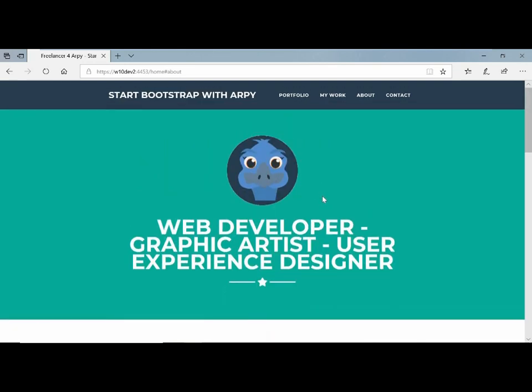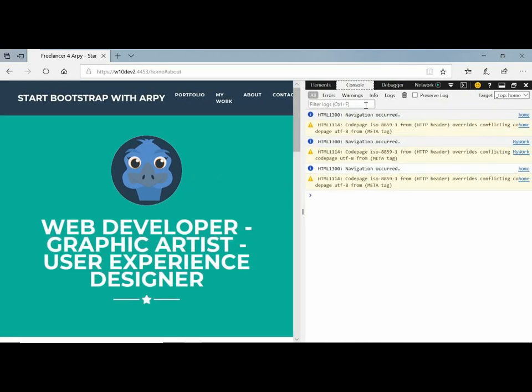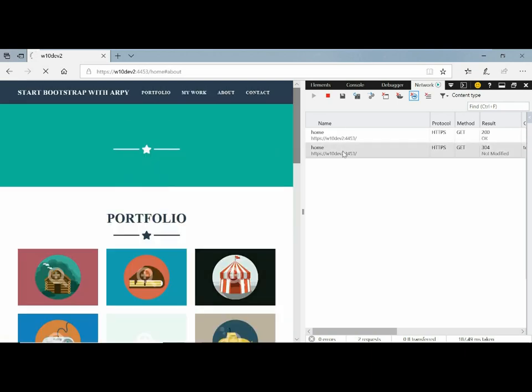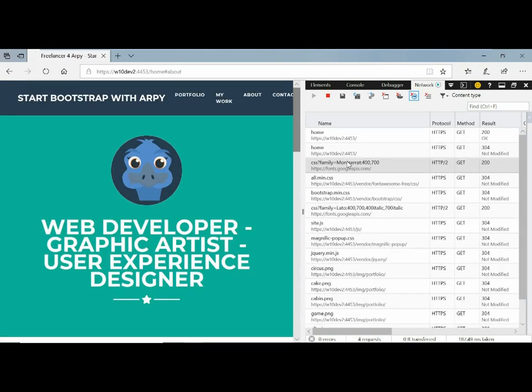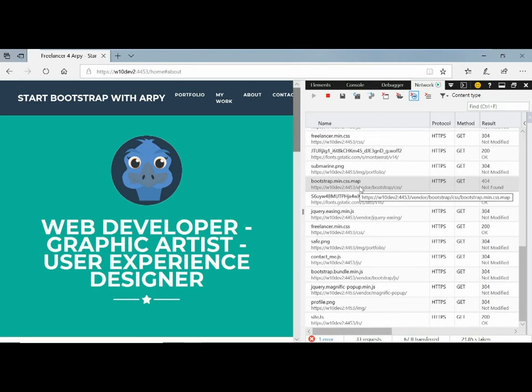The only thing it's done from the server, if we just go back and if I turn on the developer tools here and look under, actually, you know what I should do is look under Chrome, because I actually know it better than Edge. But I'm just running this on Edge, and if we do reload here, you can see that I haven't optimized. I haven't done anything that they call web packing. So all of the individual files just get loaded from the server. Now the Arpy application that we're running is doing all that serving. And what's more, it's doing it securely.